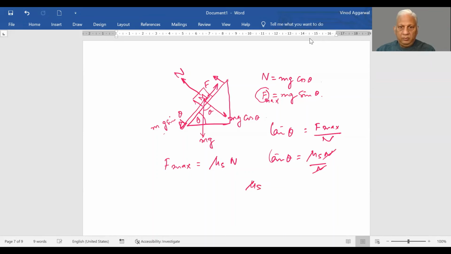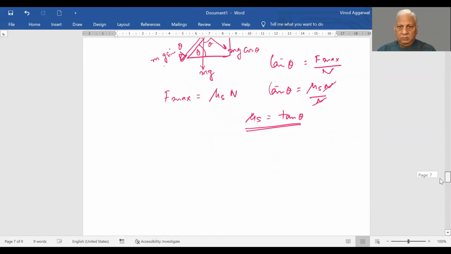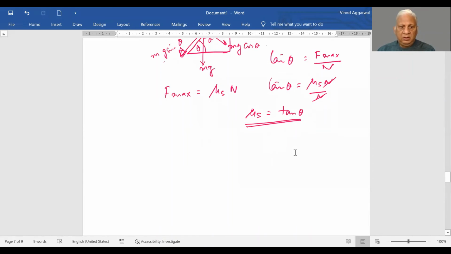So mu static is tan theta. This is one way of measuring static friction.